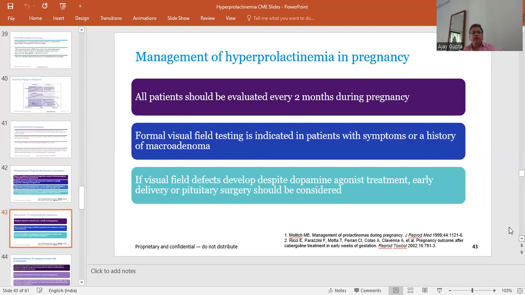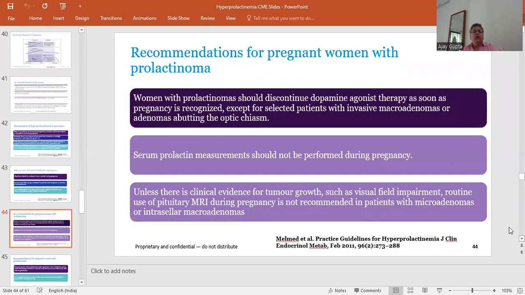All patients should be evaluated every 2 months during pregnancy. Formal visual field testing is indicated in patients with symptoms or a history of macroadenoma. If visual field defects develop despite dopamine agonist treatment, early delivery or pituitary surgery should be considered. Women with prolactinoma should discontinue dopamine agonist therapy as soon as the pregnancy is recognized, except for selected patients who have invasive macroadenoma or adenoma which causes optic chiasm compression.